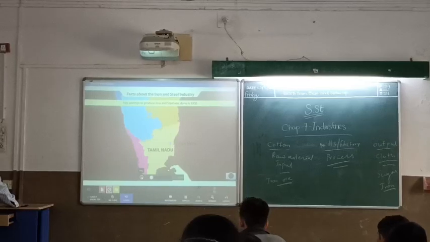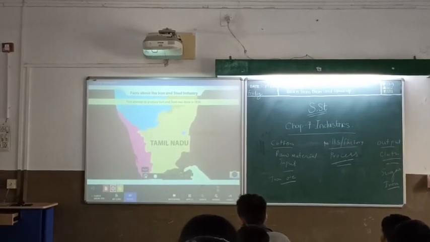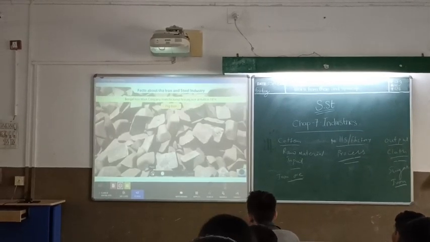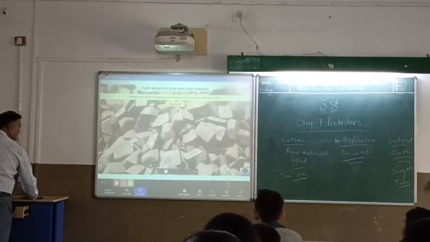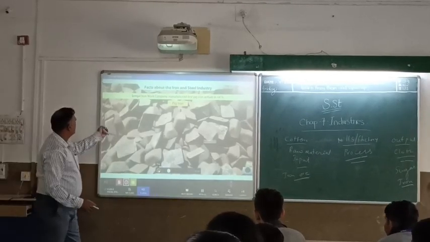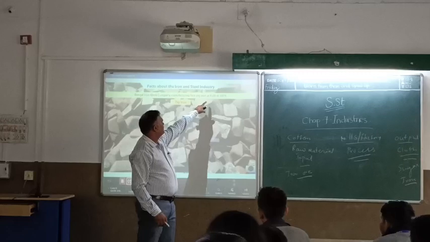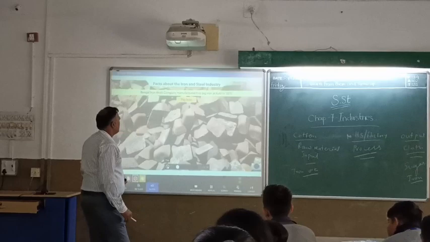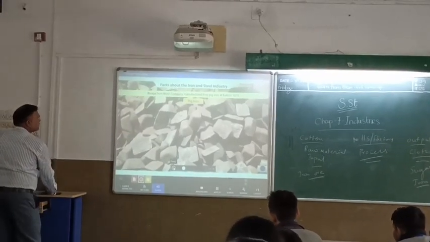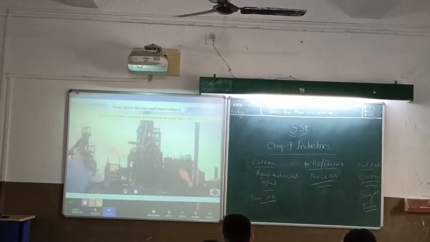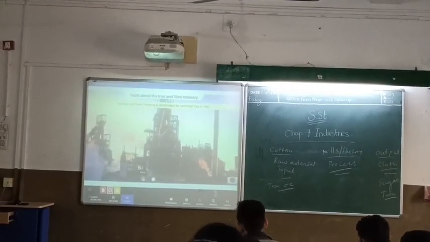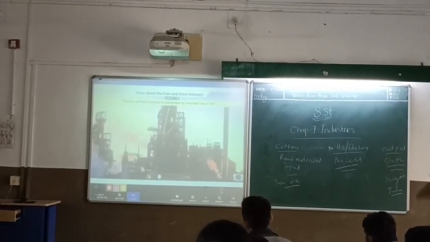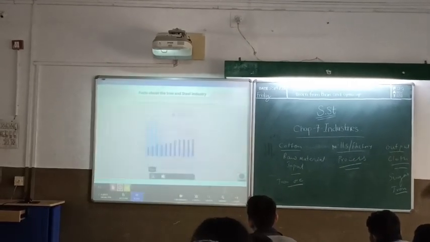See here, at Porto Novo in Tamil Nadu. Bengal Iron Works Company manufactured the first pig iron at Kulti in 1874. Kulti is in West Bengal. The major turning point of the iron and steel industry in India was the establishment of the Tata Iron and Steel Company in Jamshedpur in 1907.